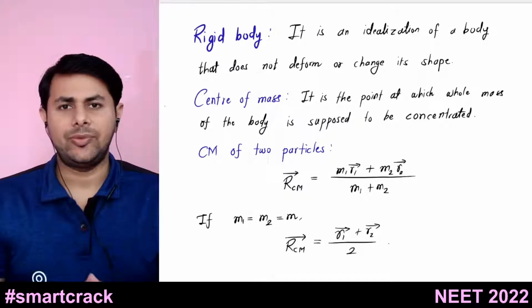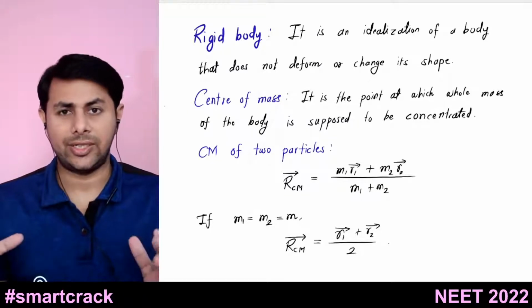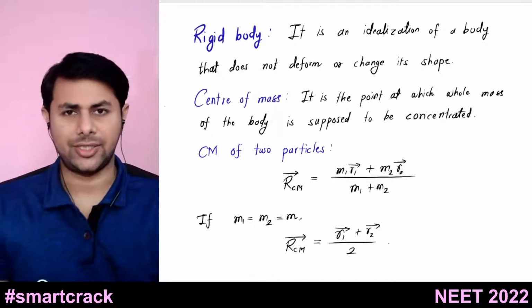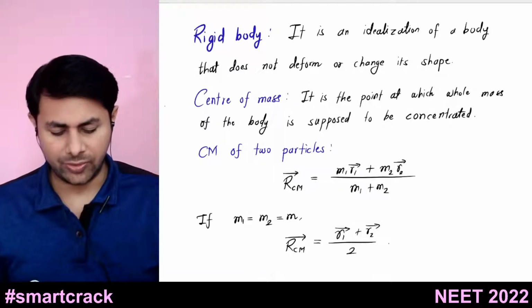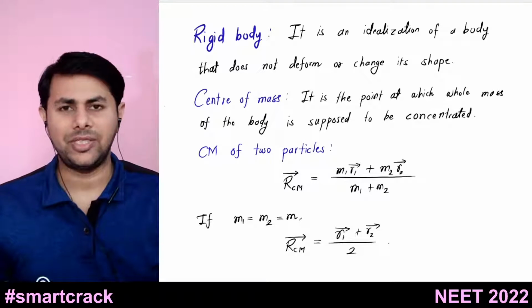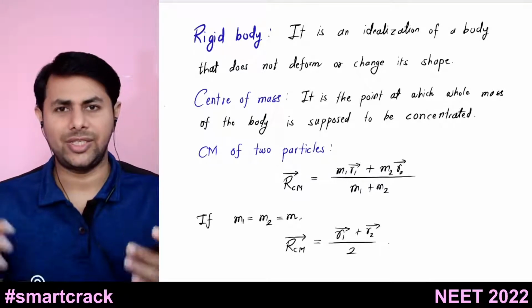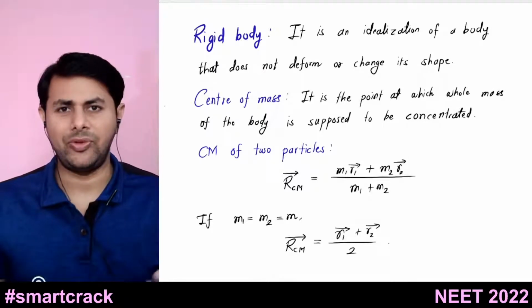Now in this chapter we mainly focus on rigid body dynamics. So what is a rigid body? It is an idealization of a body that does not deform or change its shape. That means if you exert an external force on this body, there won't be any change in the shape or size of this body. So what will change?